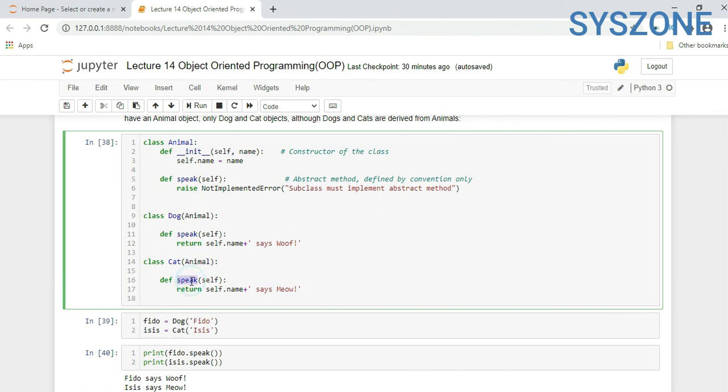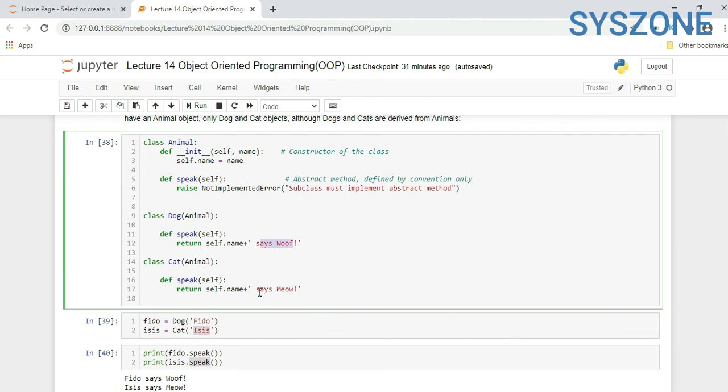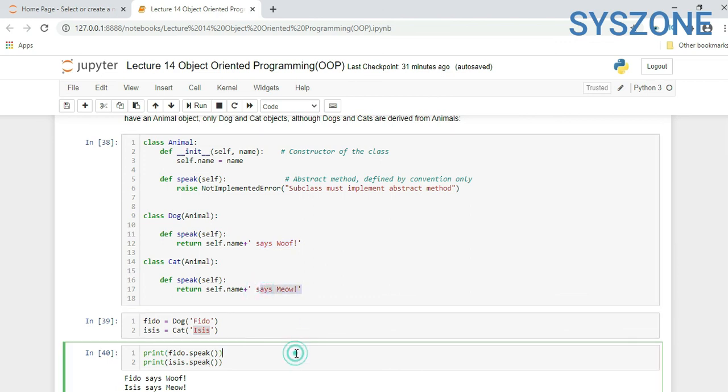Inside it again speak(self), return self.name says meow. Here we created an instance of the Dog class and an instance of the Cat class, and provided the parameter. When we call fido.speak and isis.speak, it will return these values: says woof, says meow.